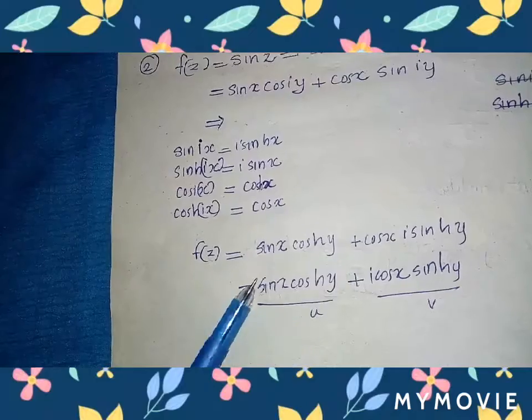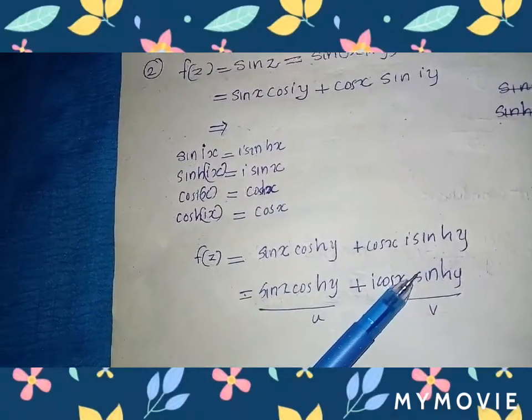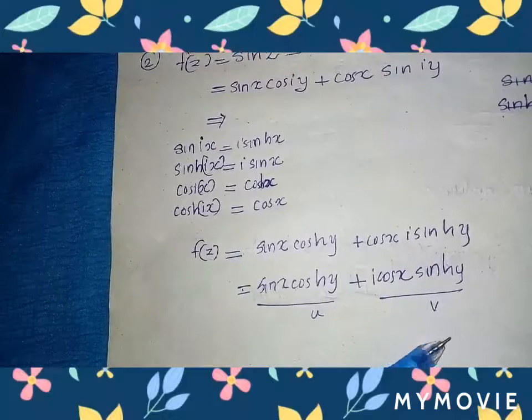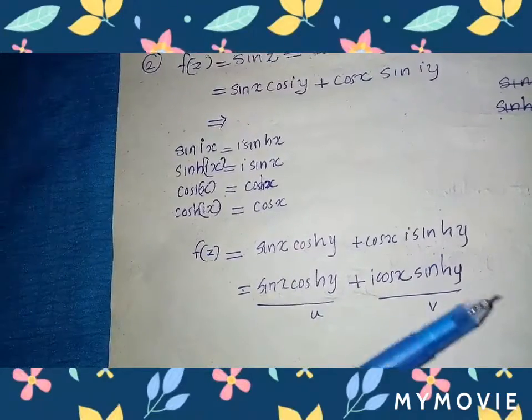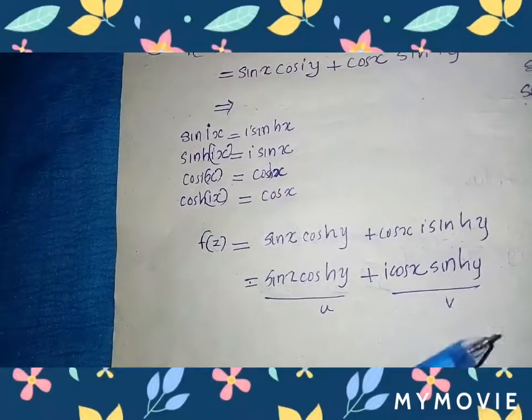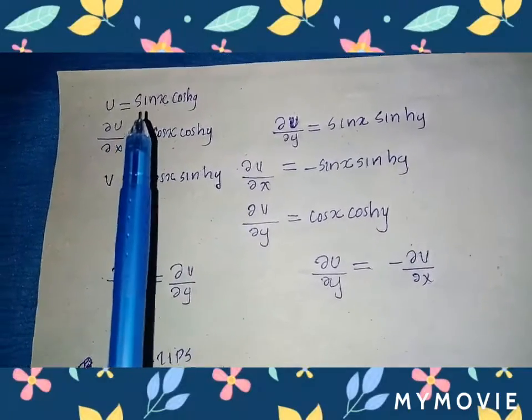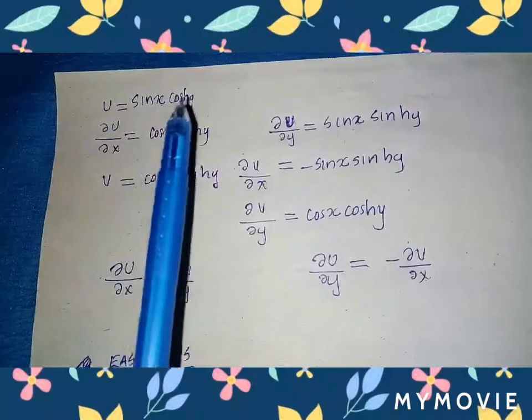So here it is a real part and it is an imaginary part. We separated the real part and the imaginary part. Then we check the Cauchy-Riemann condition. Okay. So here we get the real part u, that is sin x cosh y.